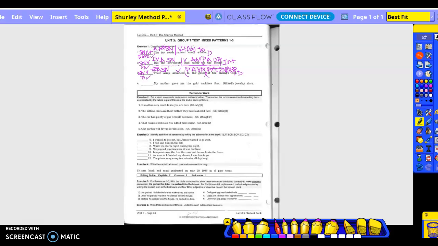Go back to the verb. Divide the complete subject from the complete predicate. Is there an adverb exception? No. Is the sentence in natural or inverted order? Okay. You will do number 4 for homework. And the pattern is subject noun, verb transitive, indirect object, direct object, pattern 3, check. Okay. So that is what you guys will do for homework is number 4.